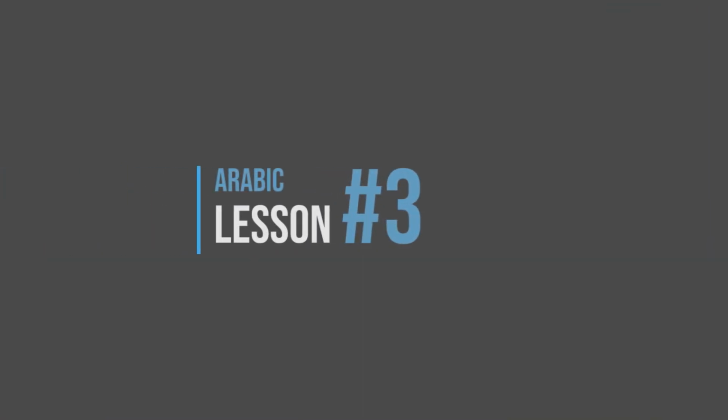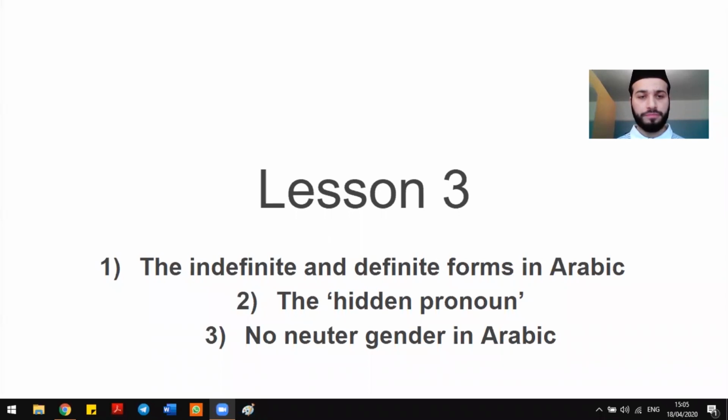barakatuhu, and welcome to the third lesson of this series of a frequency-based approach to learning the translation of the Holy Quran. So to get directly into our lesson, today in this third lesson, inshallah, we have three things to cover. Those are the indefinite and definite forms in Arabic. The second thing is what the hidden pronoun is in Arabic and what that refers to. And the third thing is the fact that there's no neuter gender in Arabic, and we will look at all these things and explain them individually, inshallah.